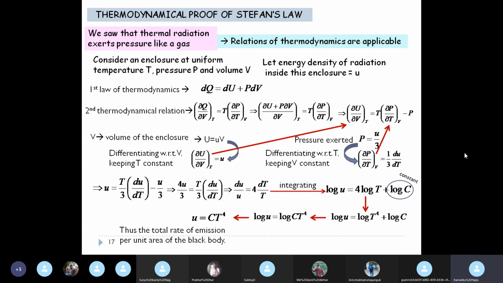Now, so this was theoretically designed, these things were theoretically proven, and then experimentally Stefan's law was proven using thermodynamical relation, and then this relation can also be proven in the laboratory, which you yourself have done. And then more and more experiments were done to analyze black body radiation. Okay.